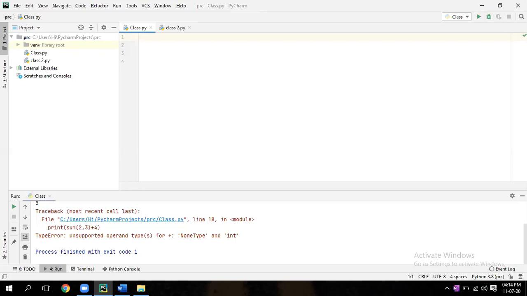Now, the fourth topic is default argument. Argument means that you are passing a comma b in the function. Those are called arguments.